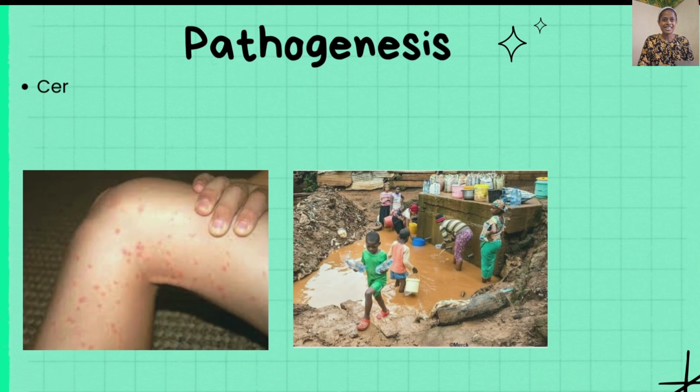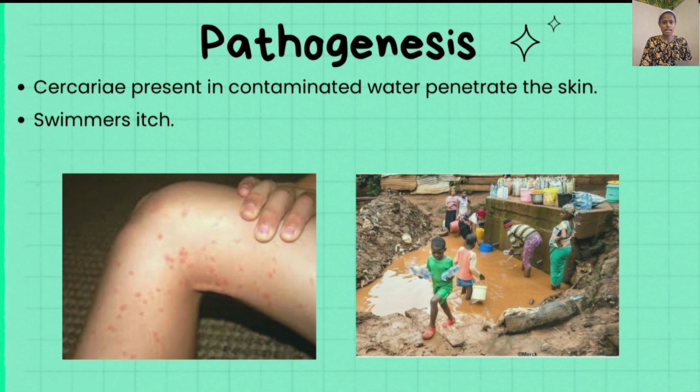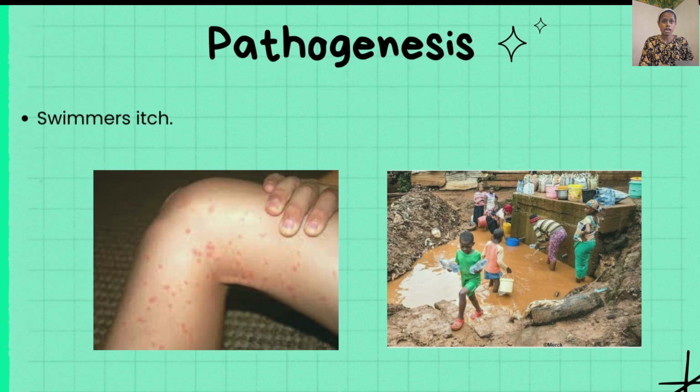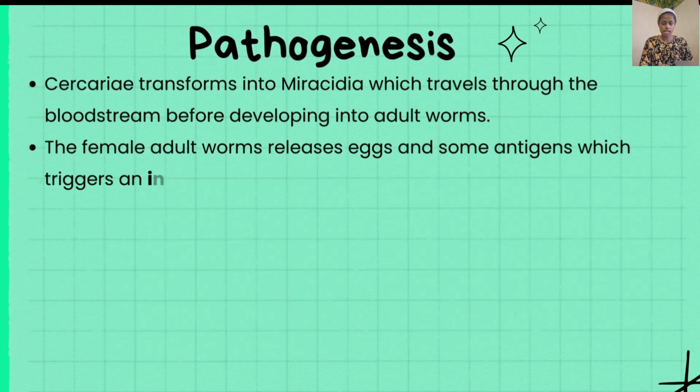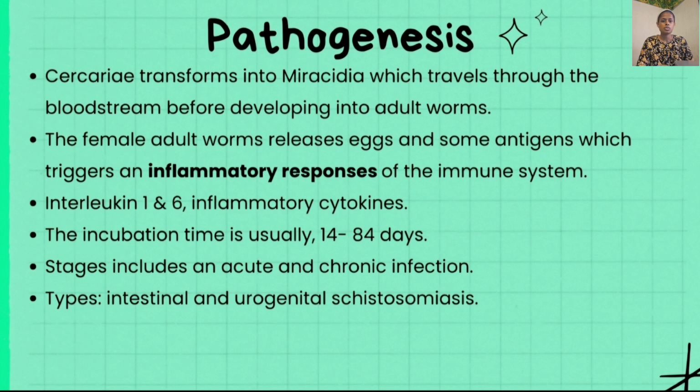Moving on to the pathogenesis, the cercariae present in contaminated water penetrate the skin and cause an infection known as swimmer's itch. They then transform into schistosomula, which travel through the bloodstream and develop into adult worms within the liver.